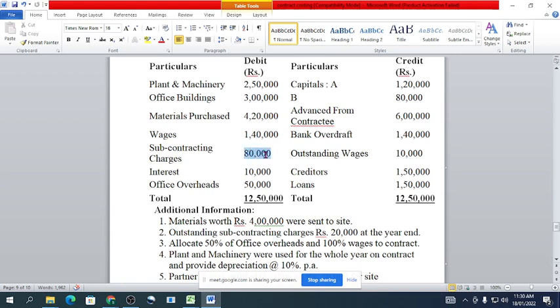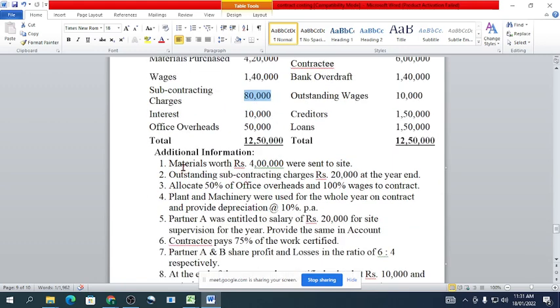These subcontract charges are related to the contract account. You will transfer them to the contract account only, and not to the normal P&L account, because you have already transferred them to the contract account. That contract account profit you will transfer to the P&L account. So all the expenses and income you will consider in the contract account. So we will transfer 4 lakh rupees to the contract account debit side.